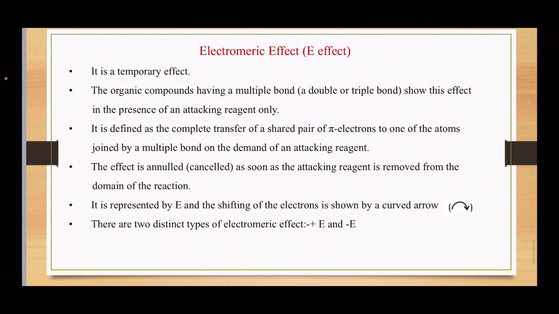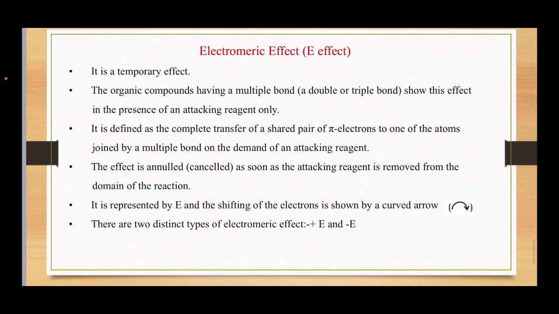Now electromeric effect, it is a temporary effect. The organic compounds having a multiple bond, that is double or triple bond, show this effect in the presence of an attacking reagent only, and it is defined as the complete transfer of a shared pair of pi electrons to one of the atoms joined by a multiple bond on the demand of an attacking reagent.